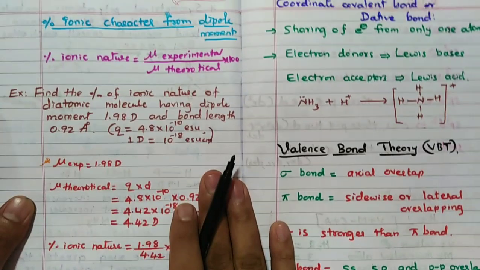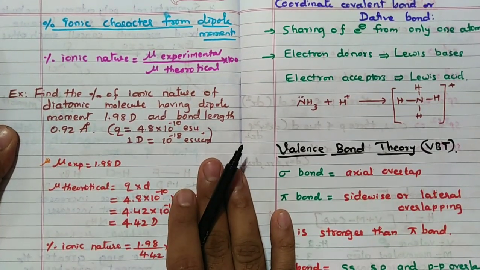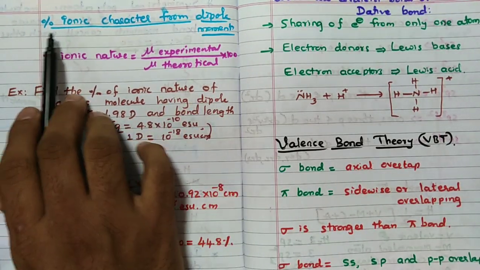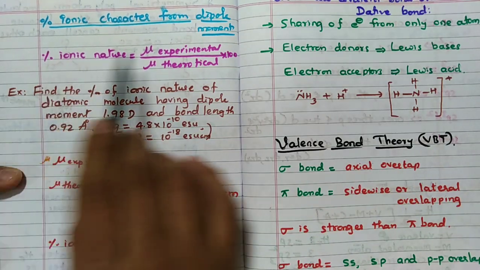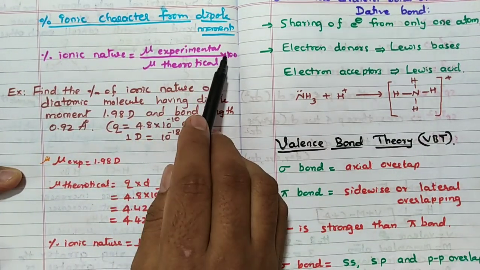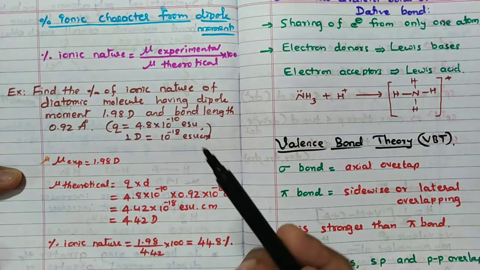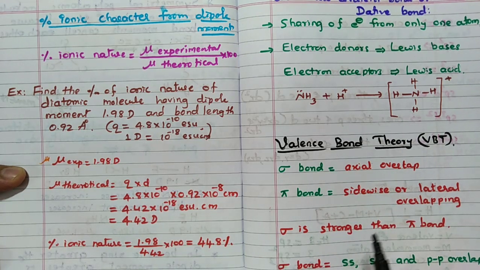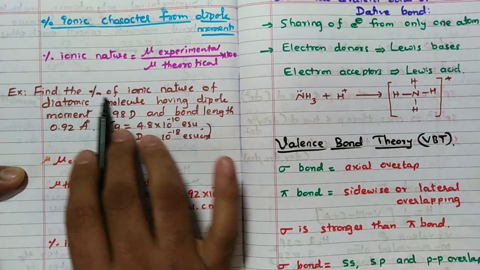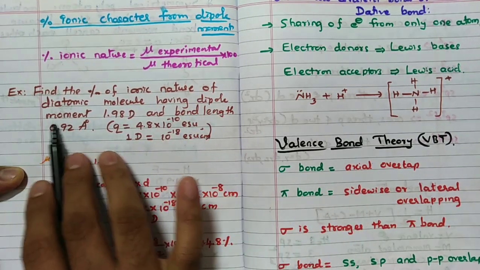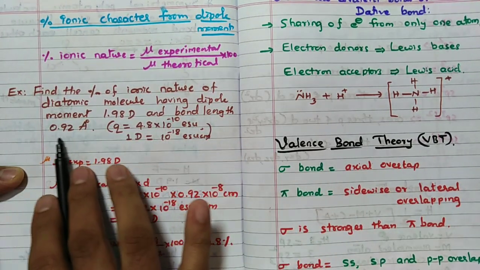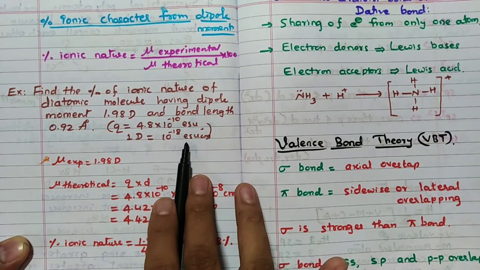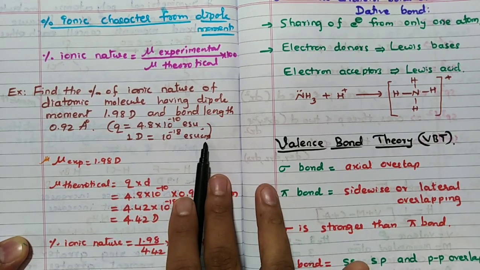Then how to calculate percentage of ionic character if dipole moment is given? Remember this formula, that is actually not necessary for CET, but remember that percentage of ionic character from dipole moment can be calculated as mu experimental divided by mu theoretical into 100. Mu experimental is what we get when we calculate experimentally. Theoretical means whatever value they will give, from that you have to calculate. One example I have taken, see. Find the percentage of ionic nature of the diatomic molecule having dipole moment 1.98 D and bond length 0.92. D is in units of 10 to the power minus 8 ESU, electrostatic unit, centimeter.